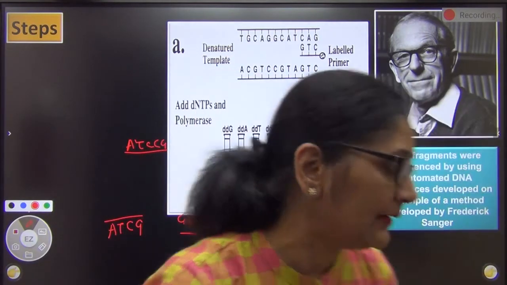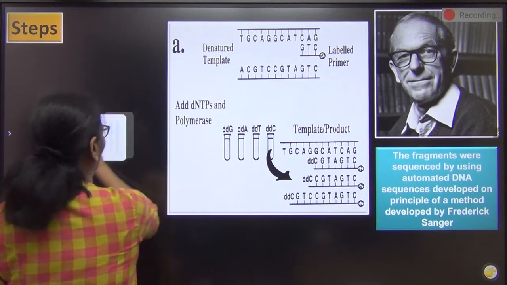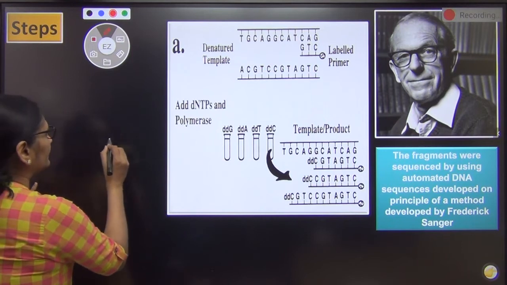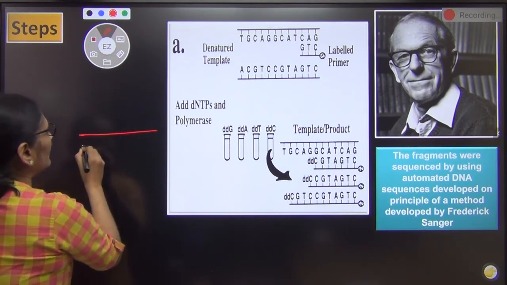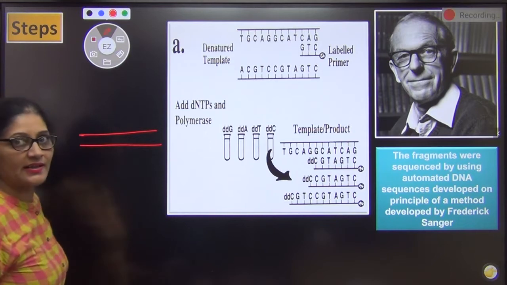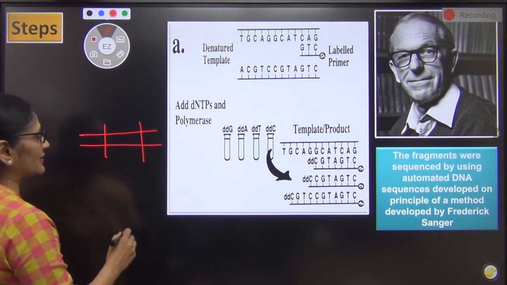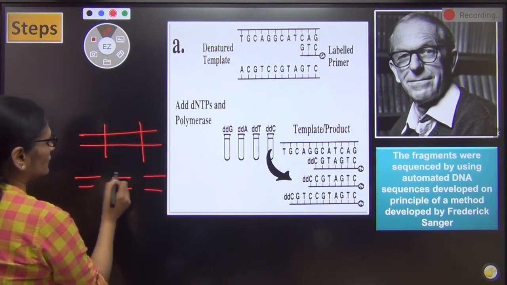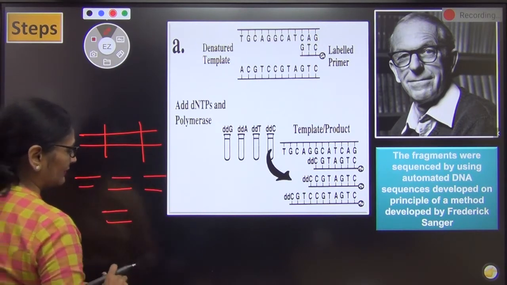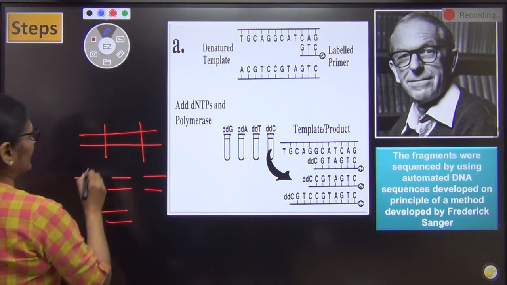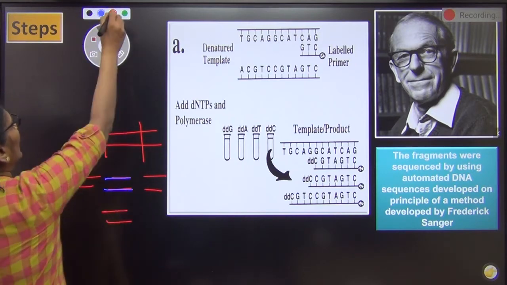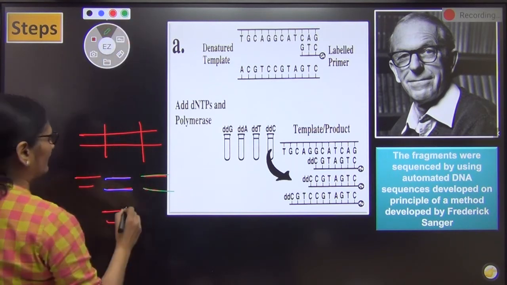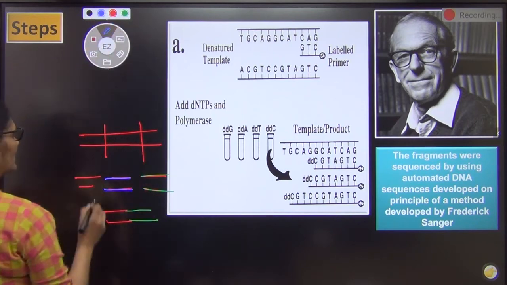So हुआ क्या था? Now look at this. Now that I have told you so much over here, you must understand it. This was my DNA, right? While I was breaking the DNA into pieces, we never broke it like this. Had we broken it like this, any piece could have been attached with any piece. Like what I mean to say is, if this piece is in red, this piece is in blue, and this piece is in green, you could have placed anyone after anyone. You could have placed green over here, or you could have placed blue over here.